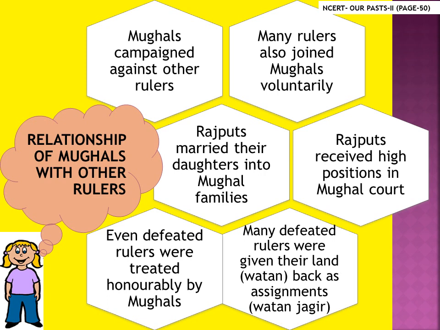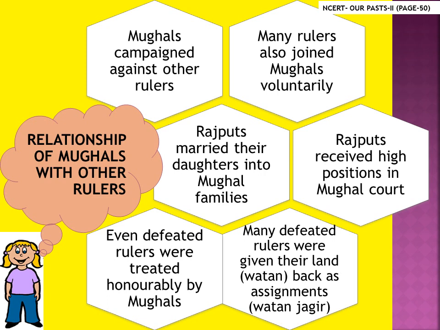The best part of Mughal rule was that even the defeated rulers were treated honorably by Mughals. If they agreed to accept Mughal supremacy, then they were given their land back as assignments. That means now those defeated rulers will be ruling their kingdom again, but now they have to collect taxes and give it to the Mughals and they will always be under Mughal supremacy.